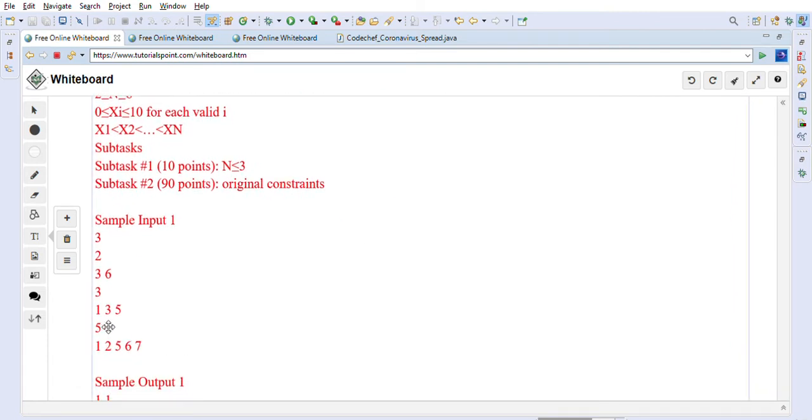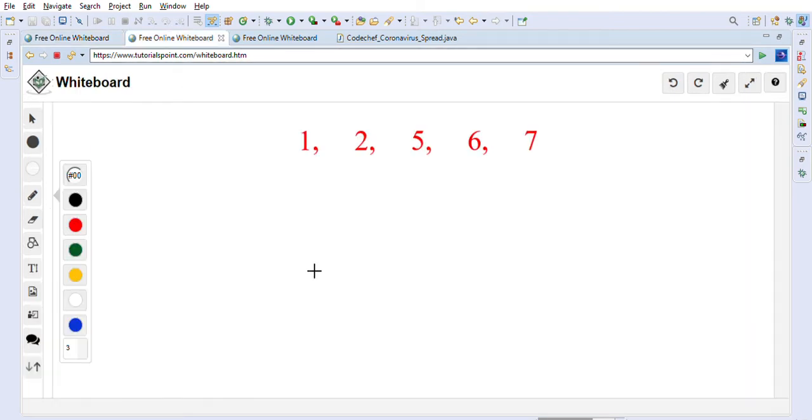So let's take one of these examples, like this last example, 5 1 2 5 6 7, and I can explain it better on the whiteboard. These are the positions of the people, and we have to find out the best case and worst case scenario, so that we can understand the subset of people in this set who can get infected with coronavirus. The coronavirus can spread with a distance of maximum 2. So let's just solve this problem visually first, and then we will go through the algorithm.